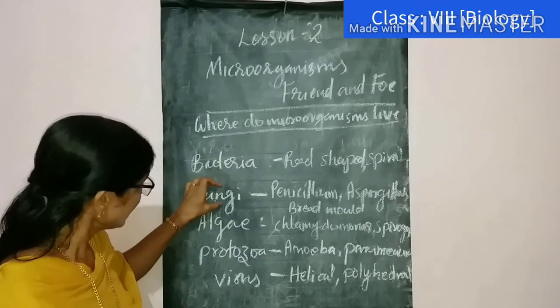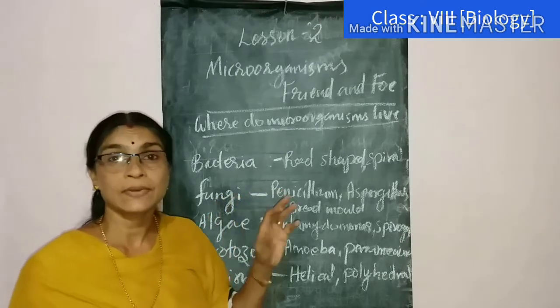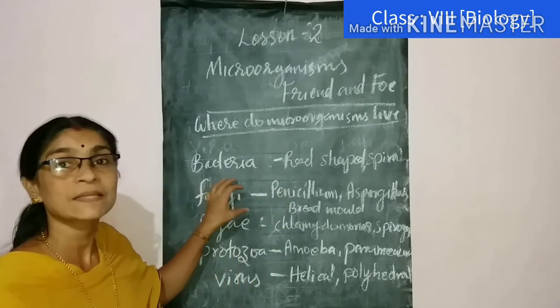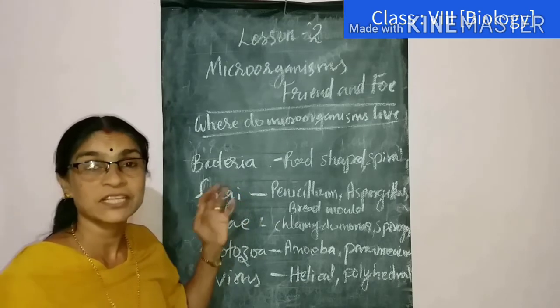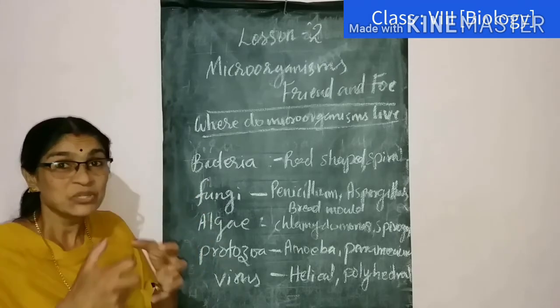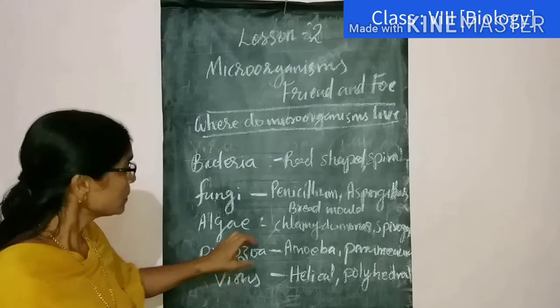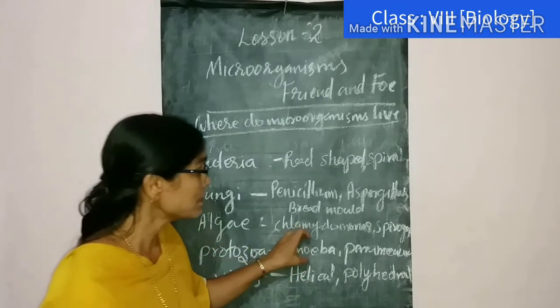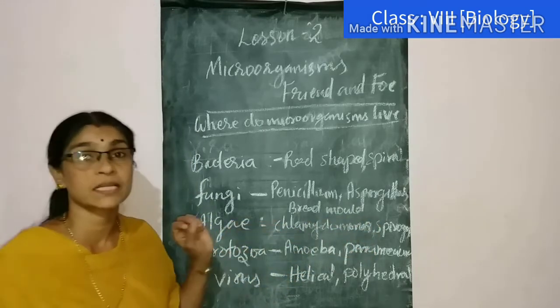Some fungi and some other protozoans are multicellular and they are living as colonies. Algae and fungi, we know that they have a symbiotic relationship and they are living together as colonies. Among protozoans, amoeba and paramecium are all free-living aquatic organisms.